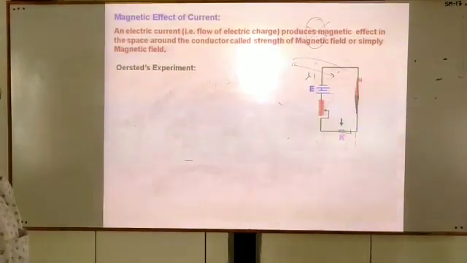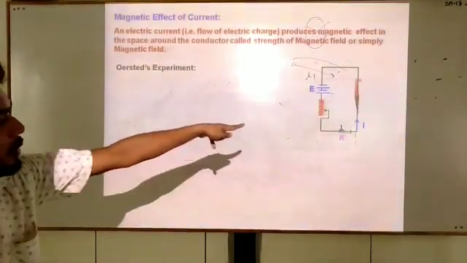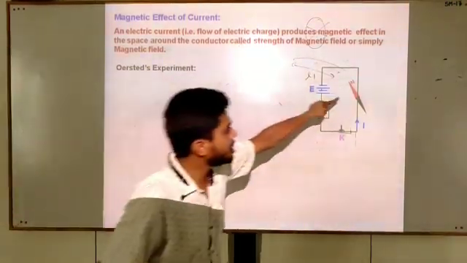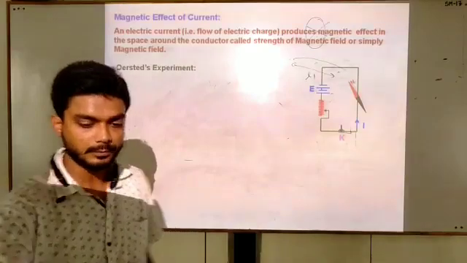Observe, students, again I repeat it. As we are closing the switch, current flows in the conductor and the magnetic compass shows deflection.